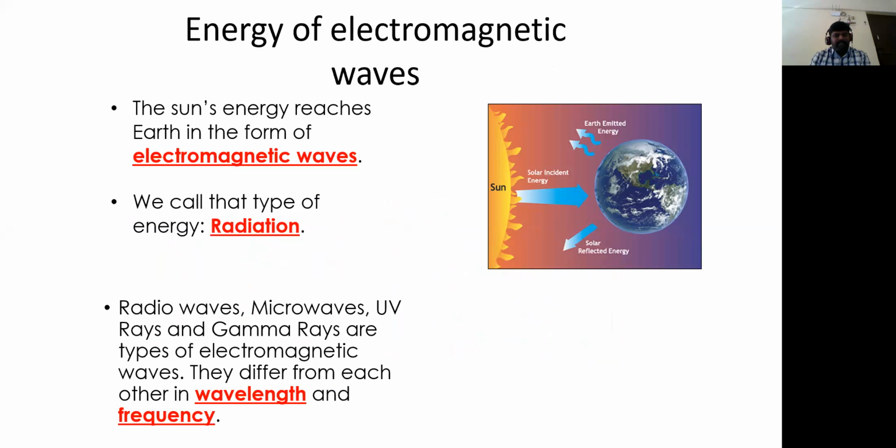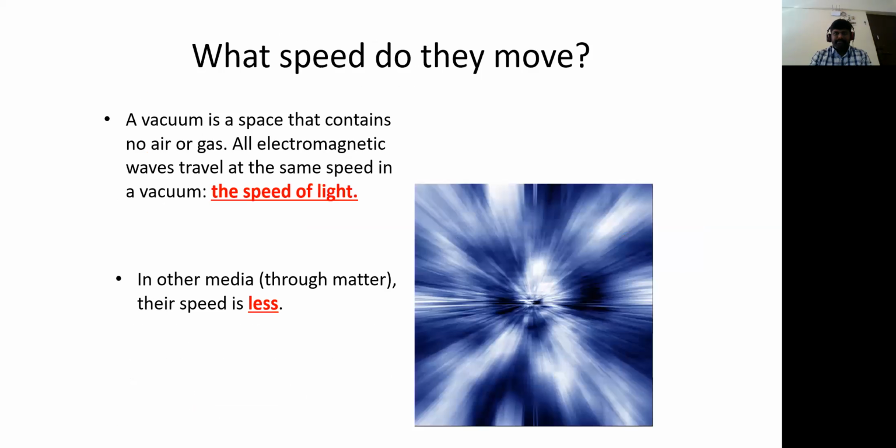Radio waves, microwaves, ultraviolet waves, and gamma rays are types of electromagnetic waves, and they differ from each other in wavelength as well as frequency. In the later part, we'll discuss wavelength and frequency. But all these waves use different frequency ranges.